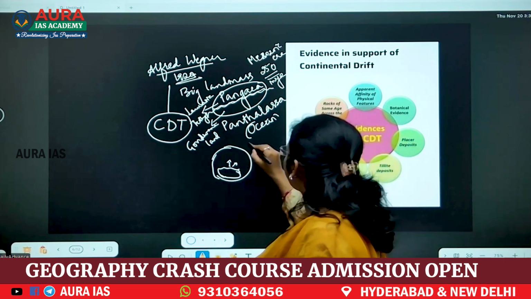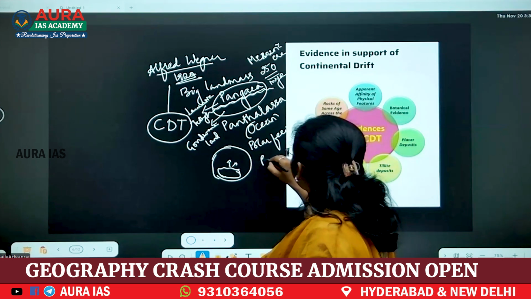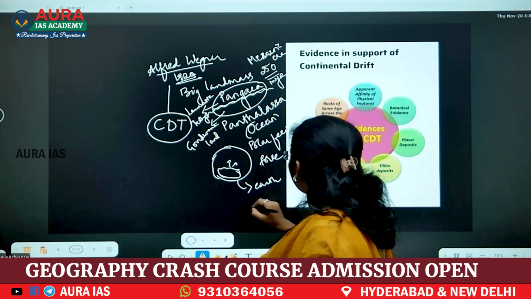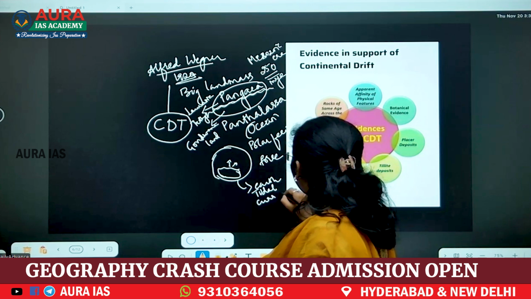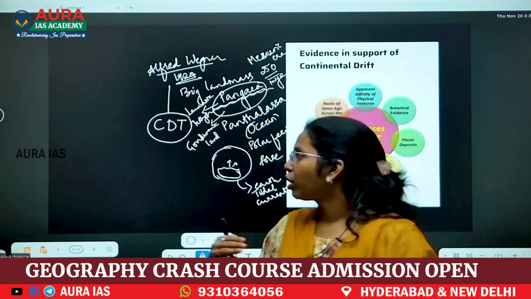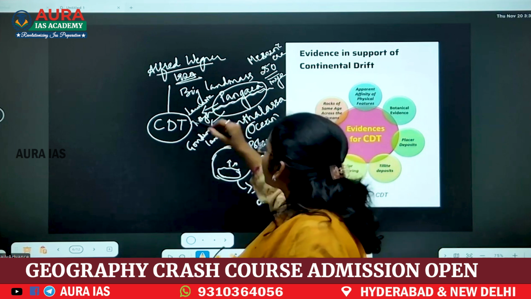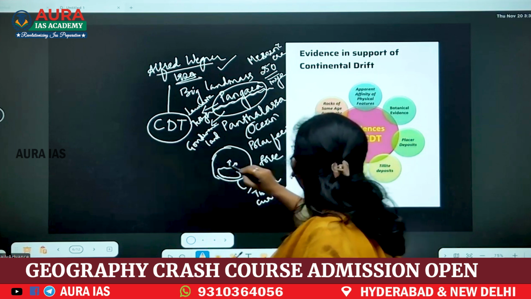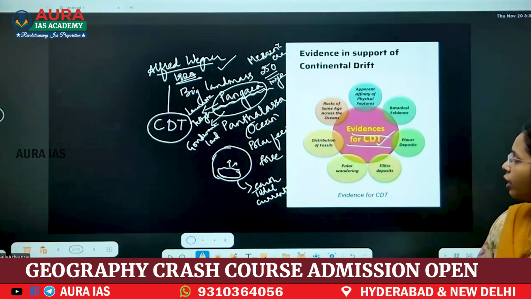Why? Because he said polar fleeing force and tidal currents. The Earth is moving from west to east. Because of that, this drifting takes place. You can see this drift. He has given this thesis. Now, for this, he provided these evidences for continental drift theory.